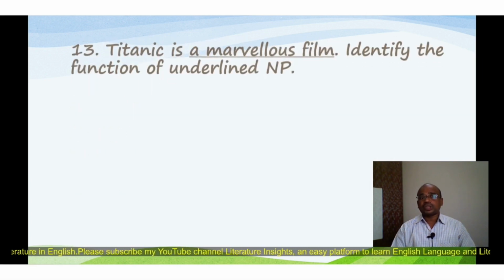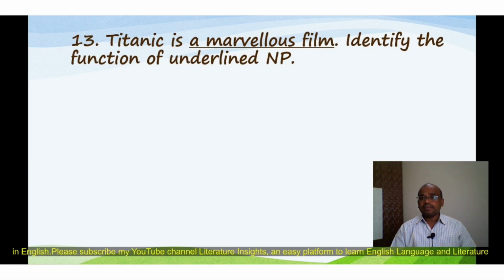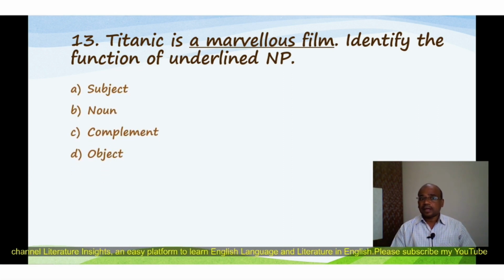Then question number 13: Titanic is a marvelous film. Identify the function of the underlined NP. The NP here is a marvelous film. You have to identify what function the NP plays in the given sentence. The four options are: A. Subject, B. Noun, C. Complement, D. Object, and the correct option is C, complement. In Titanic is a marvelous film, the NP a marvelous film is the complement for the Titanic movie.